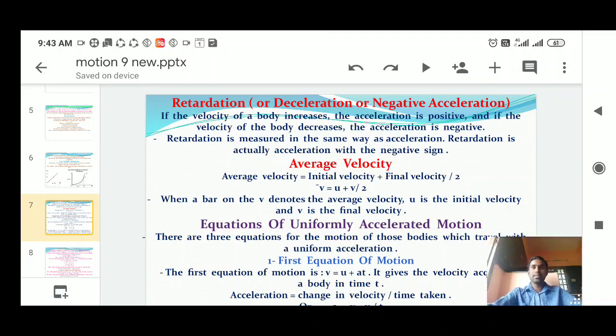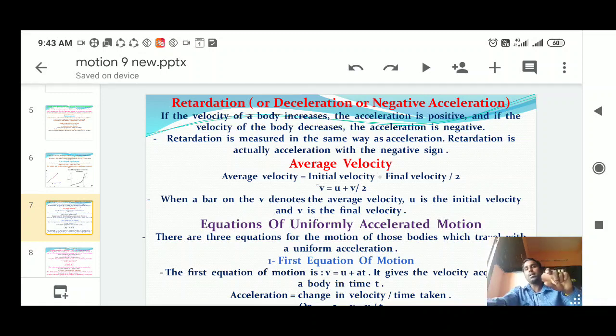From distance and displacement we need one more quantity. What is that? Scalar and vector. Scalar is when we represent a physical quantity only by its numerical value. If we represent direction plus the numerical value, that means magnitude, then it is a vector quantity. A vector always represents which direction an object is going. Next, what is meant by speed? Speed is the distance covered by an object with respect to time.